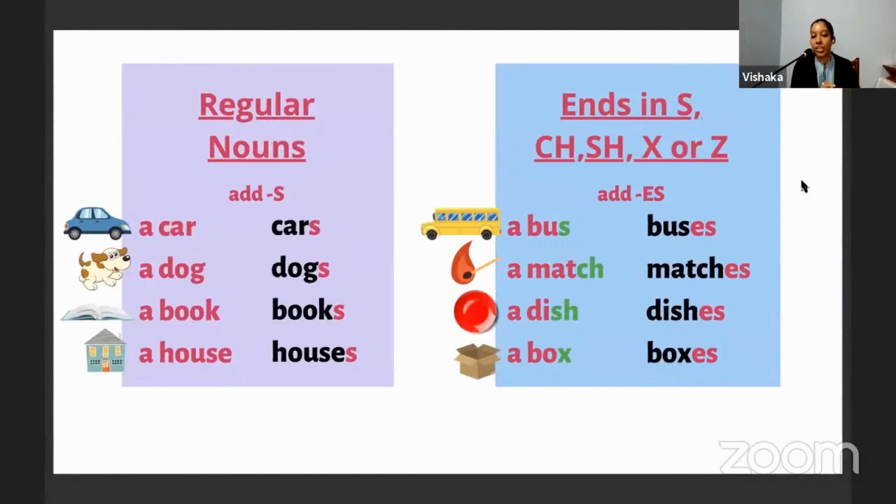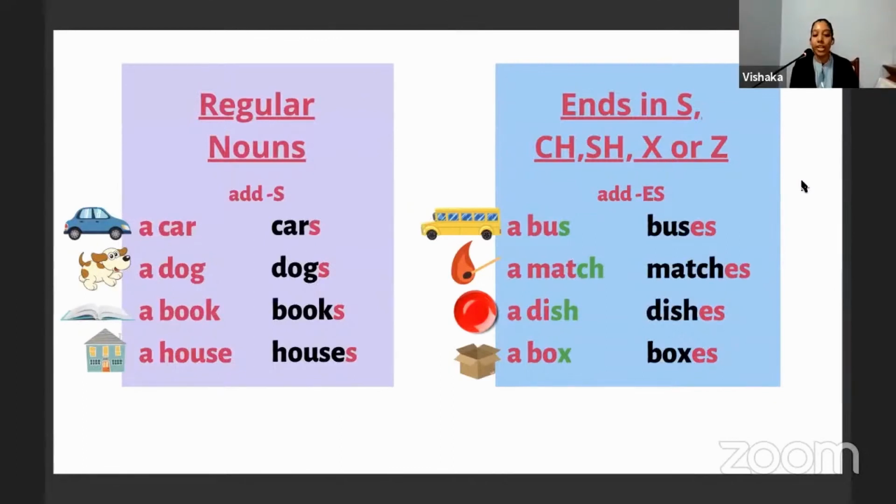Pavani teacher, could you summarize this one more time? When there are words that end in S, CH, SH, X, or Z, you always have to add ES. For example, a bus, you add ES, and so on. Yes, exactly.